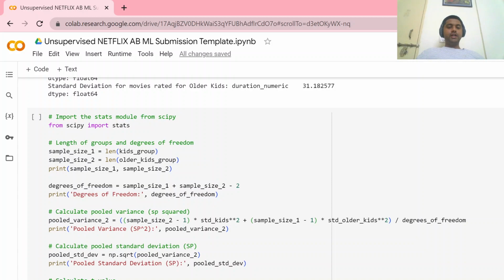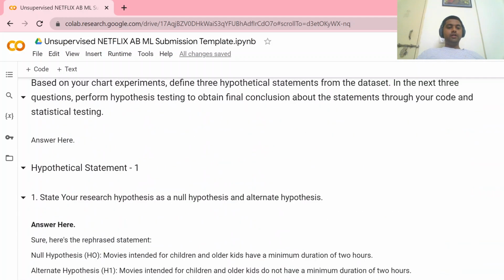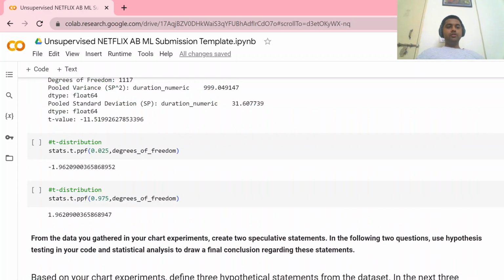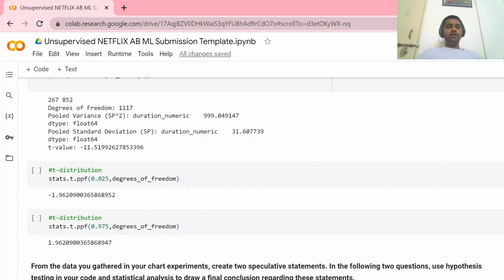The hypothesis is that, our null hypothesis is that the movies intended for children and older kids have a minimum duration of 2 hours. So we calculated that at least the TV shows and movies have a minimum time of 2 hours. This is our null hypothesis. And the alternate hypothesis is movies intended for children and older kids do not have a minimum duration of 2 hours. So for that we calculated the t value. The t value is minus 11.51.